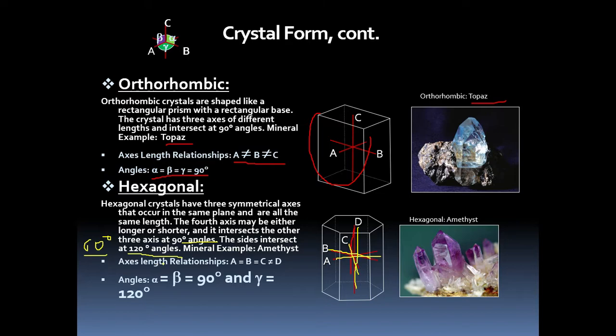But for axial length, you can see here, A is equal to B is equal to C, but not equal to D. Obviously I told you A, B, C are horizontal axes which are equal in size, and D is shorter or longer. For the angles, you can see alpha is equal to beta, that is 90 degrees, but gamma is equal to 120 degrees. So actually it should be 60 degrees. Example is quartz, such as amethyst.